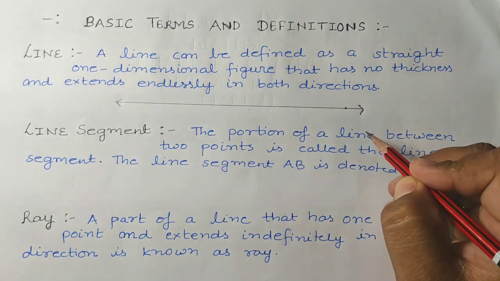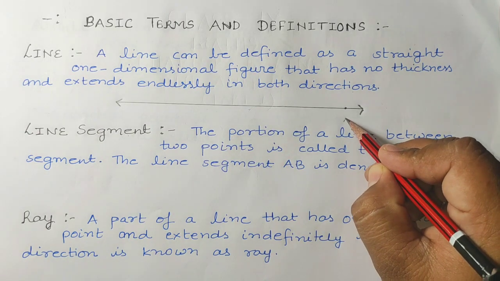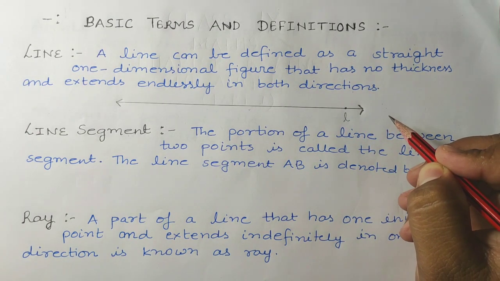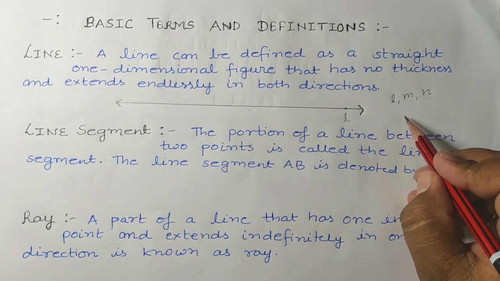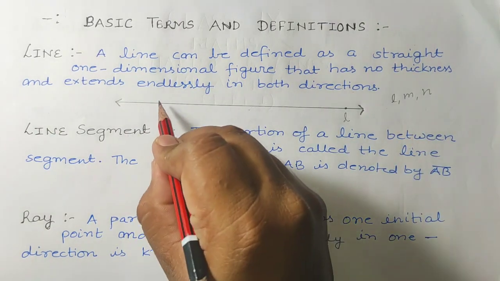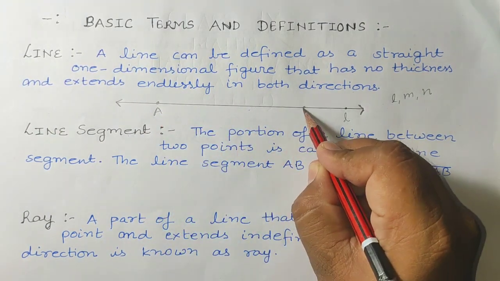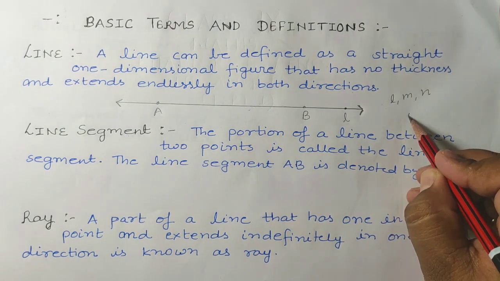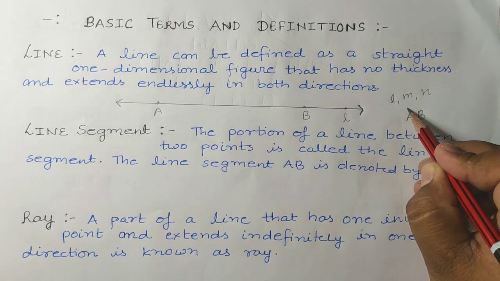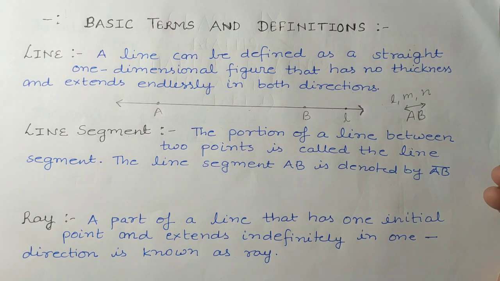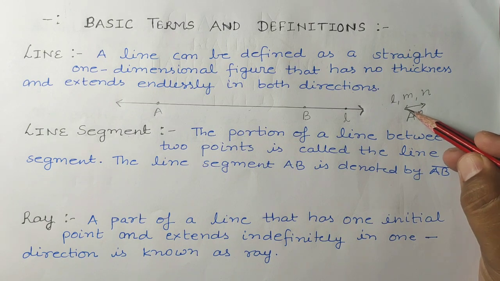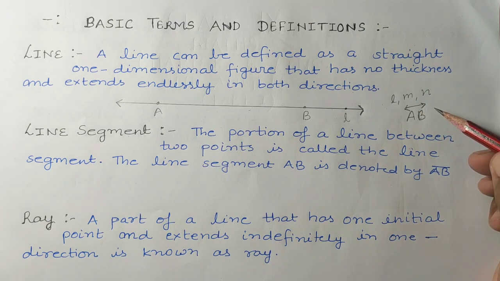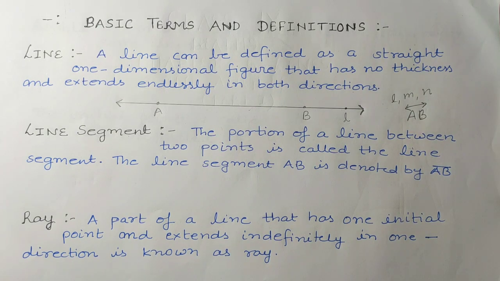We can denote the line by a small letter like l, m or n, or suppose two points are there, one is A and one is B, so we can also denote the line as AB, and above this AB we put a two-directional arrow, like this. So like this we can define our line.